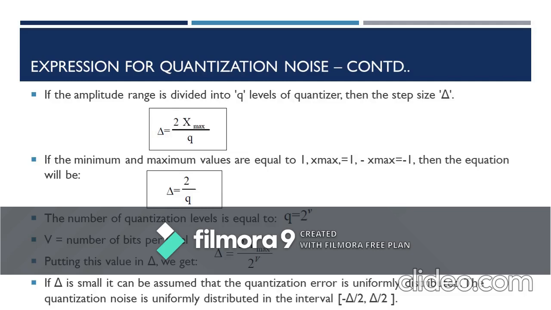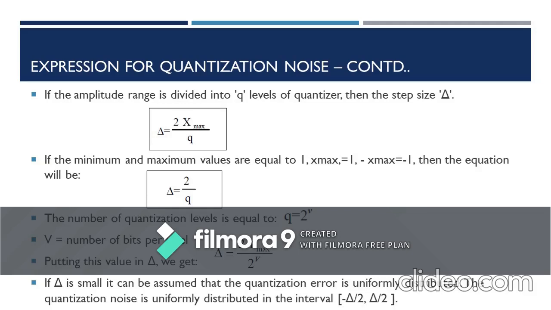So q can be derived from the equation 2 power v, where 2 power v gives you the number of quantization levels. Let's say the number of bits per level is 4, then the number of quantization levels will be 16. So on substituting this value of q, you get the step size del as 2h max by 2 power v. So we'll be using this del value to be substituted in the equation of noise power. So let's keep it as such.